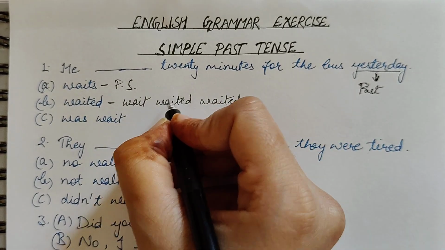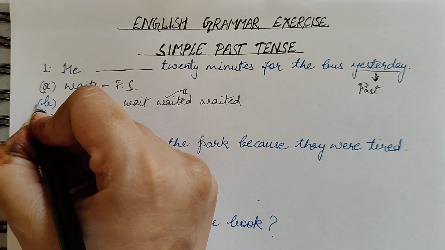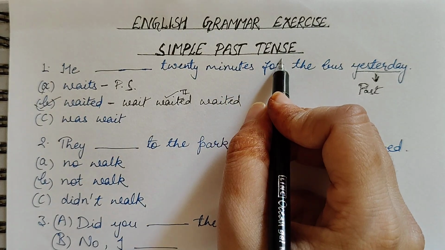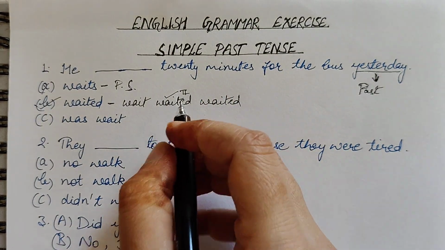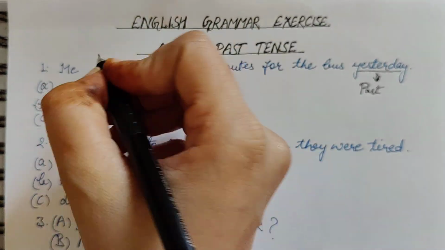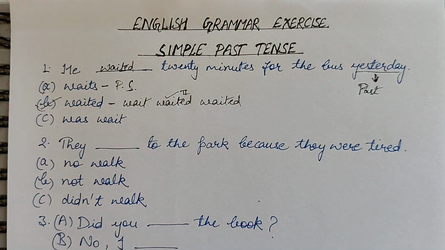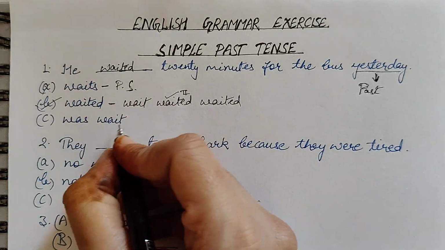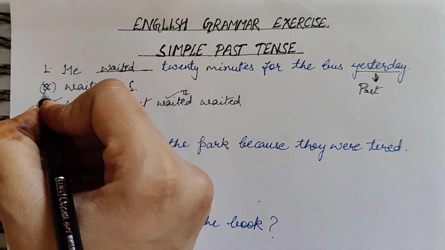So here we can see that this second verb form will come in the answer, because in simple past we use the second verb form in the sentence. So we are going to put here in the blank this second option, that is waited. And was wait, this is not the structure of simple past tense, so this is also incorrect.